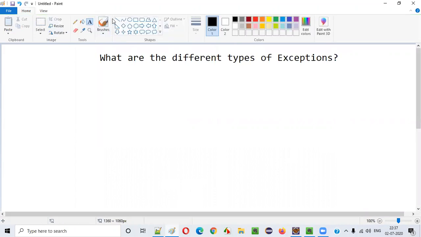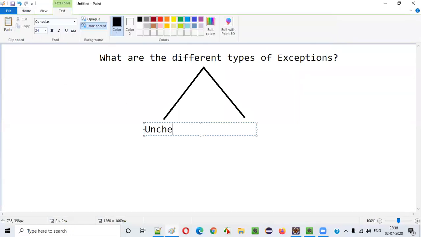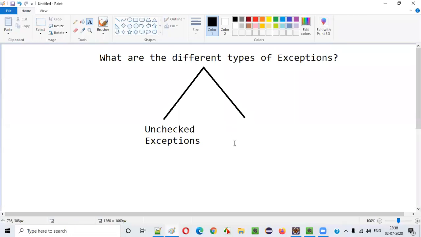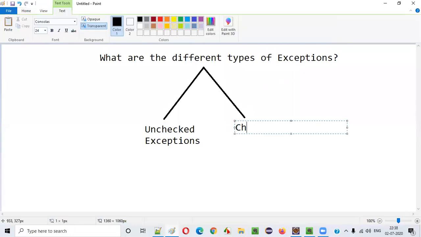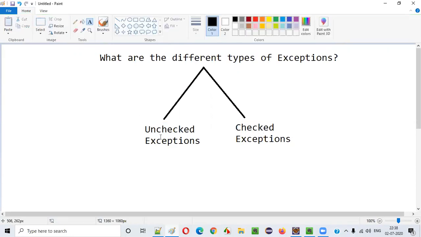There are mainly two types of exception categories in Java. What are they? One is unchecked exceptions. Okay, the first type of exceptions is unchecked exceptions. And the other type or category of exceptions is checked exceptions. So what are unchecked exceptions and what are checked exceptions?